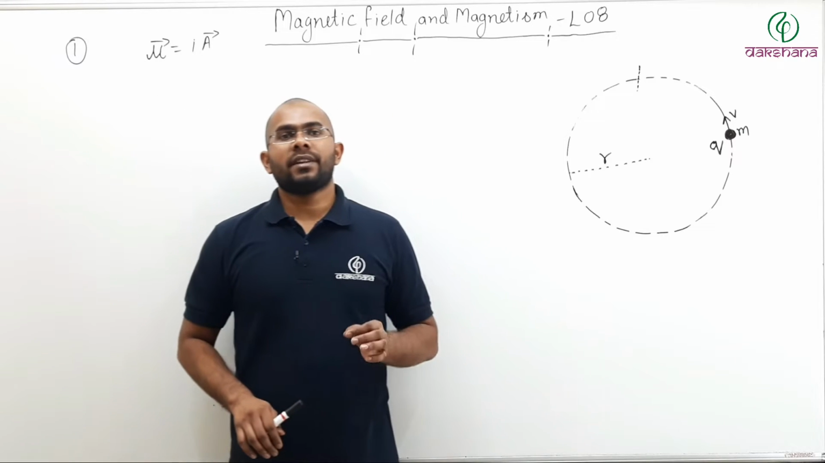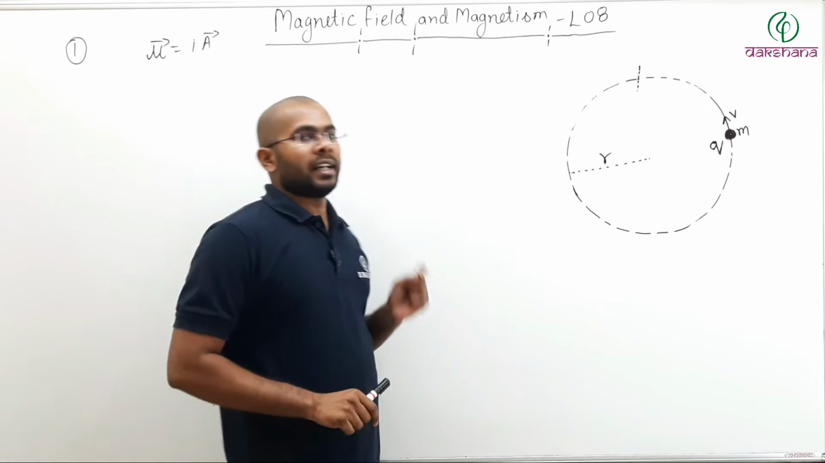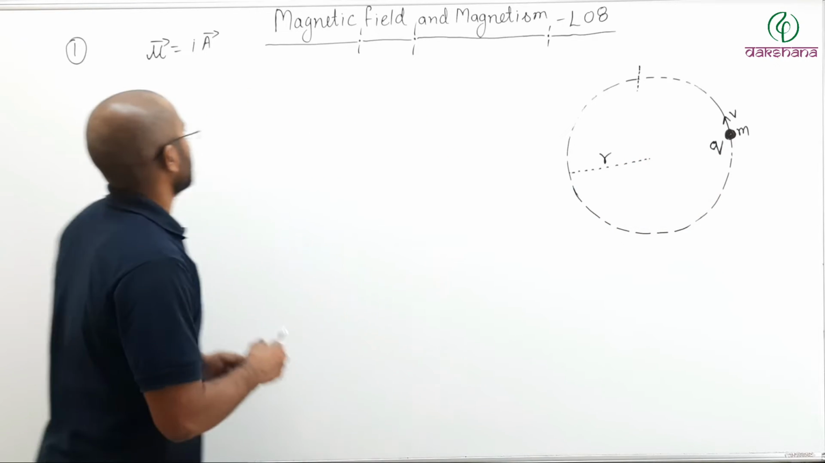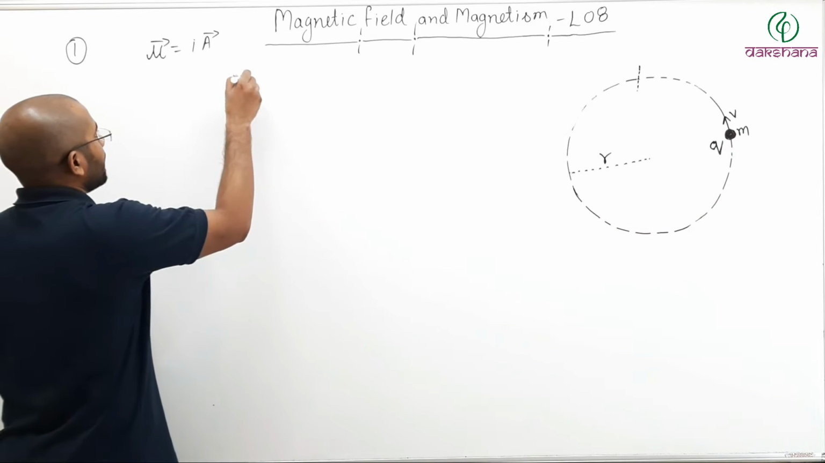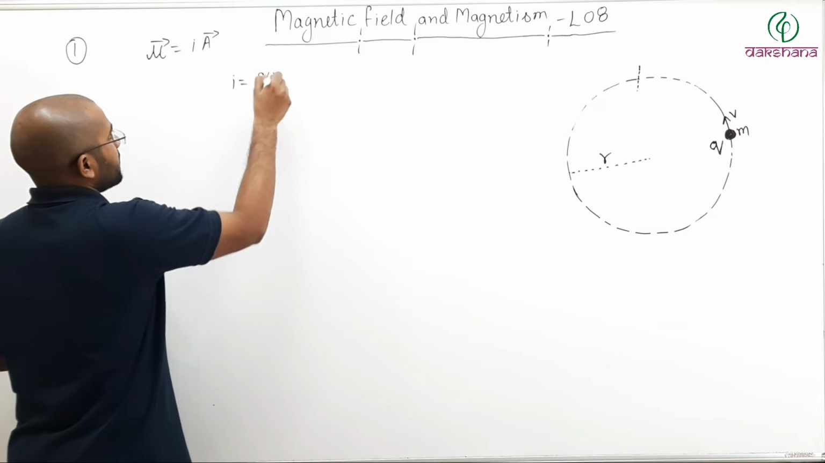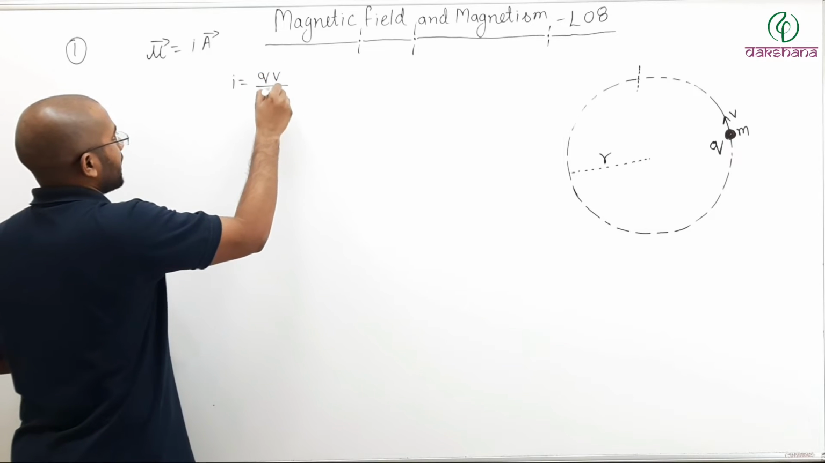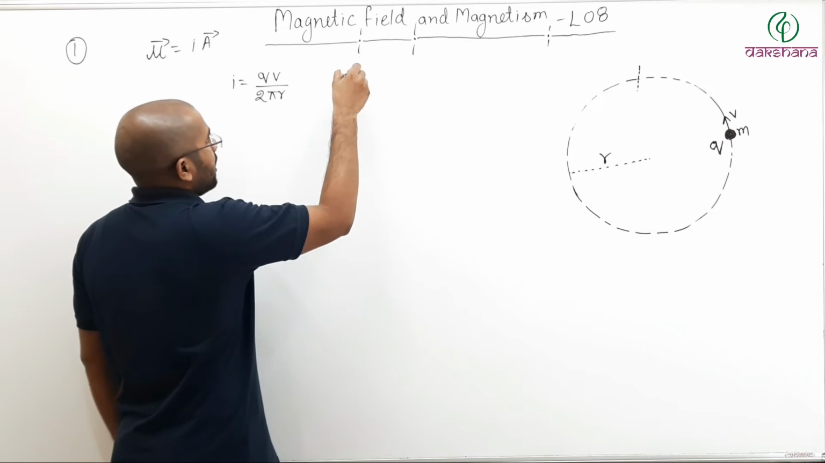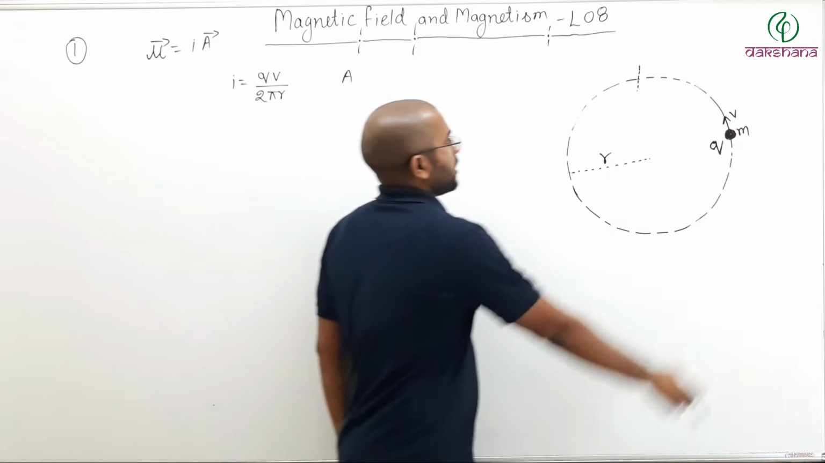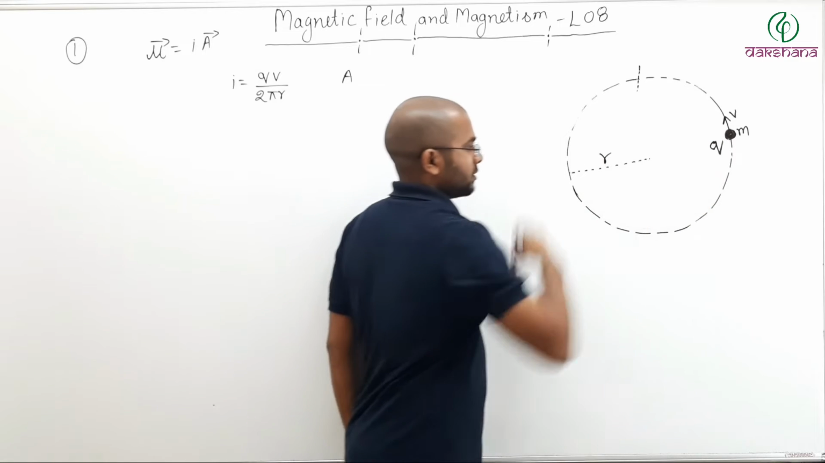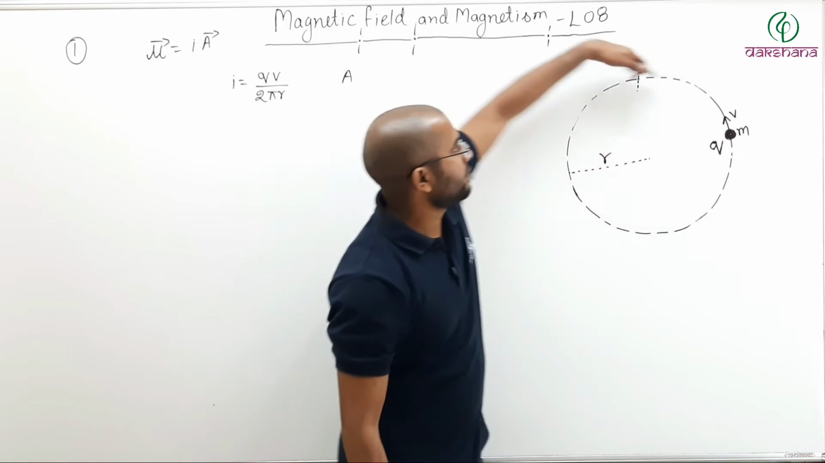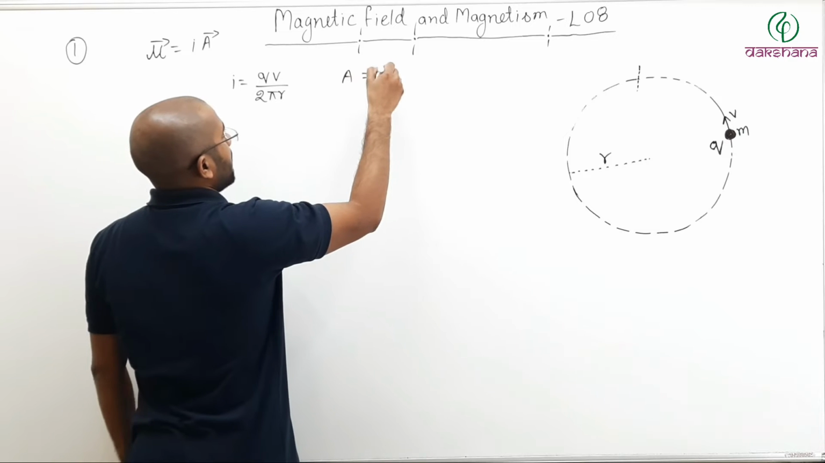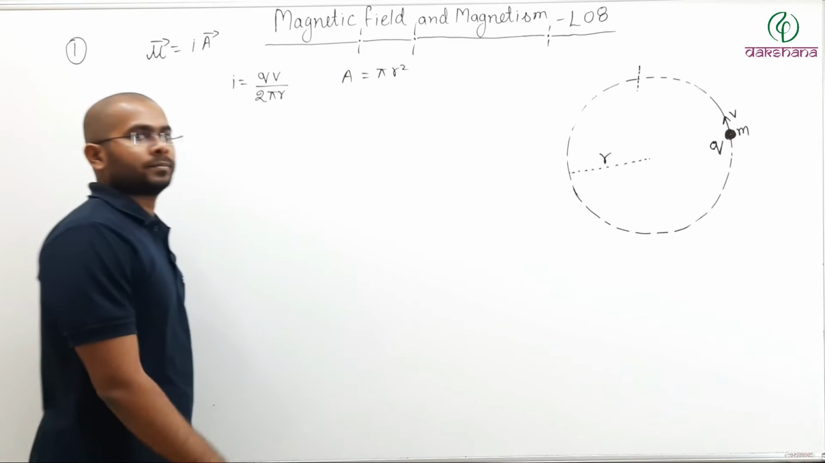Now we have seen that current, because of this charged particle moving in a circular motion, can be written as I equals Q times V divided by twice pi R. This is correct. Now what is area? This charged particle is moving in this circular motion. Then what is the area of this circle? Area of this circle can be written as pi R square.